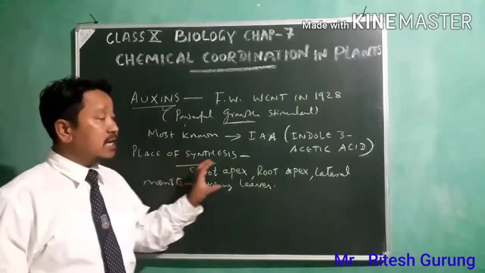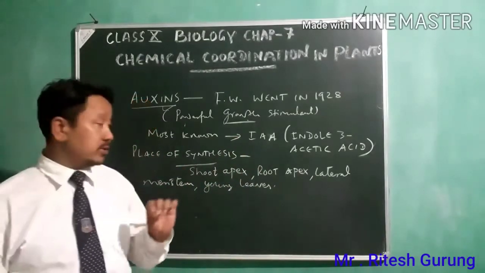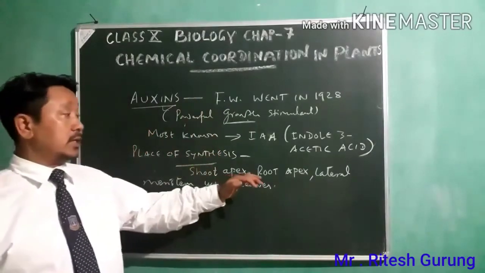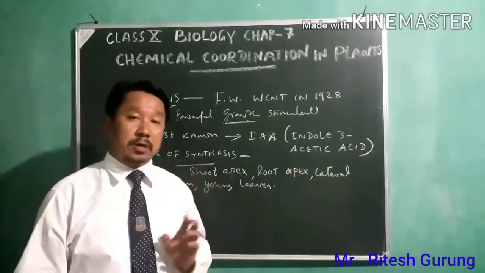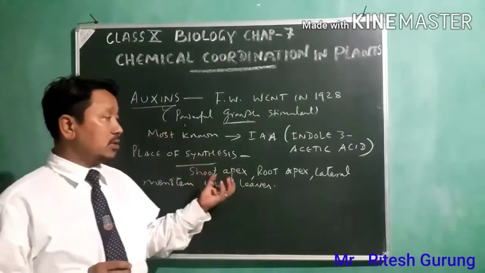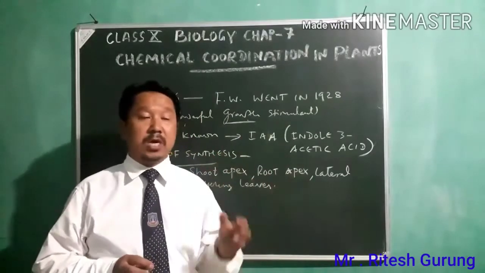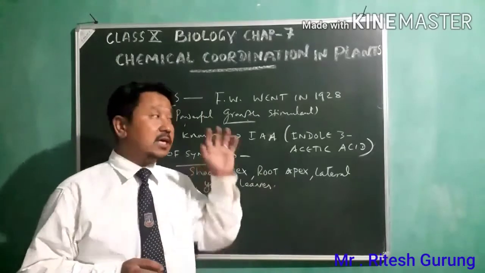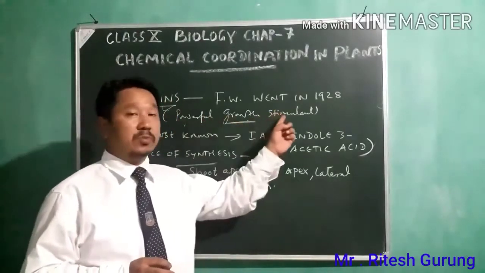So these are the places where you see the auxins being produced: the shoot apex at the tip of the shoot, the tip of the root, also in the lateral meristem, and also in the young leaves. So in all the young regions where the meristematic cells are there, having the power of division, this auxin hormone is present, because this hormone is a very powerful growth stimulant which